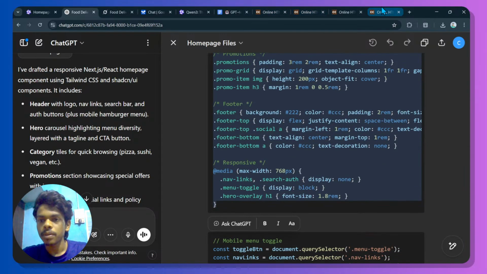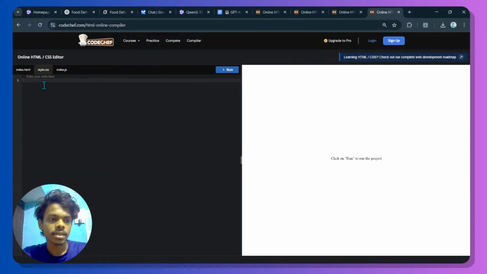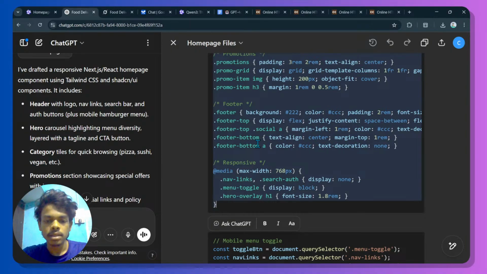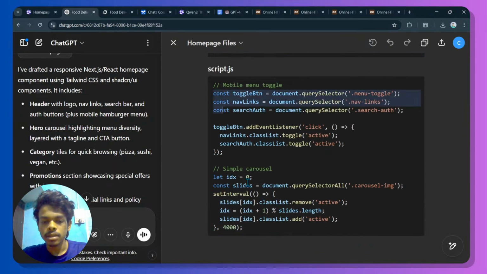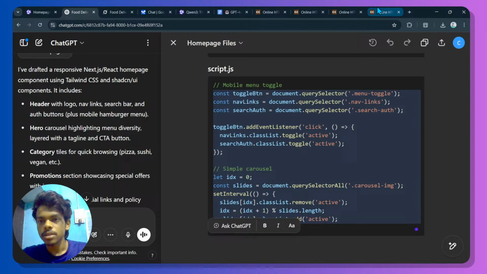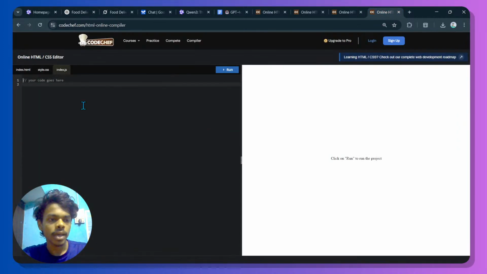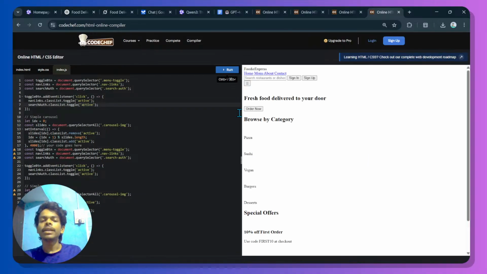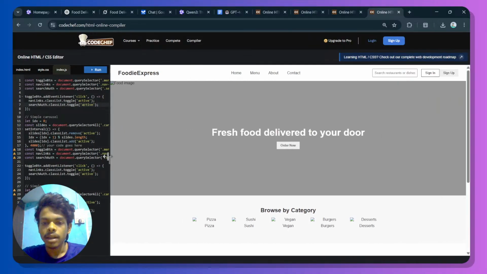So this is the CSS, and the last is JavaScript. We're going to copy and paste that into index.js and hit the run button.